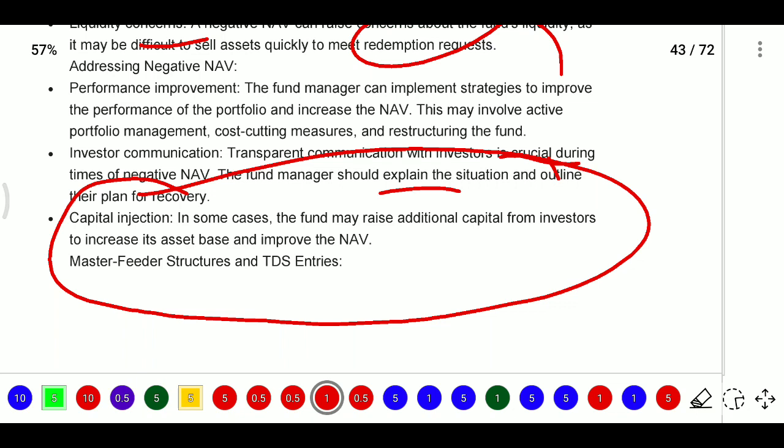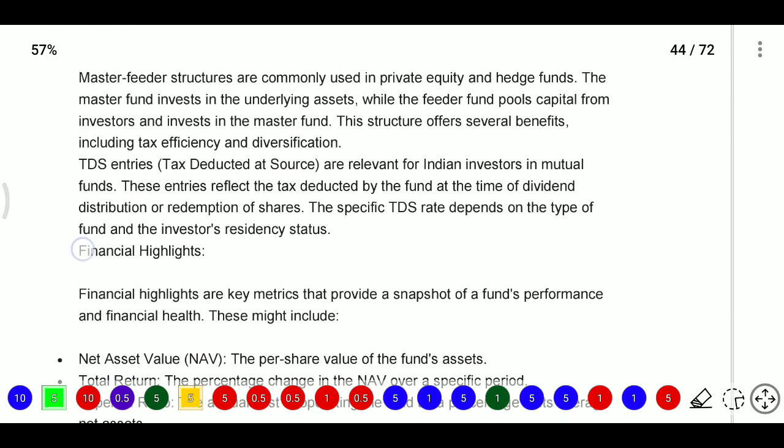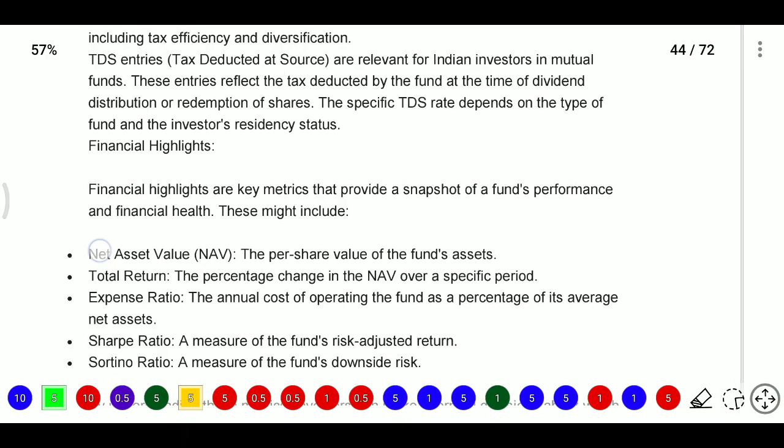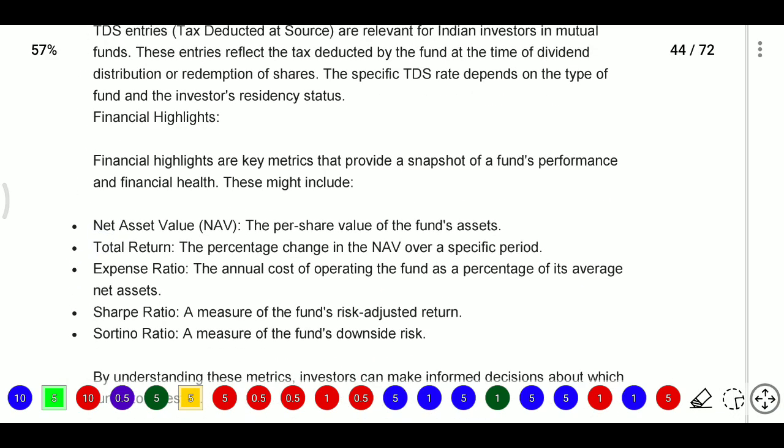This is the case. And in master feeder and feeder structure, we have some TDS entries also there, withholding of taxes. And in financial statements, we need to highlight some financial highlights.